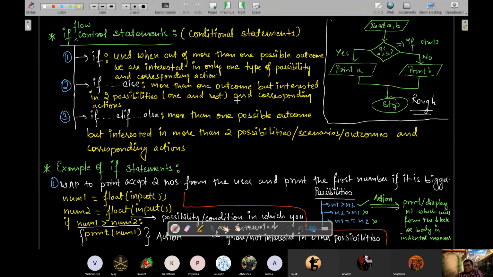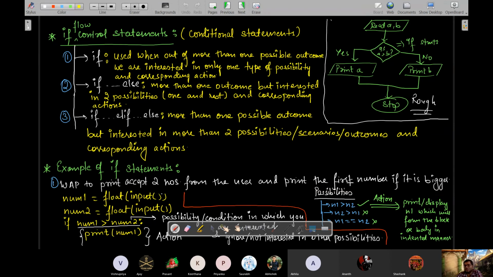So in such cases where either one action or the other action has to be performed, that means out of the many possibilities, if only two possible outcomes are possible, and correspondingly two actions for each, then we will go to if else. For example, in example 1 here, write a program to accept two numbers from the user and print the number which is greater.